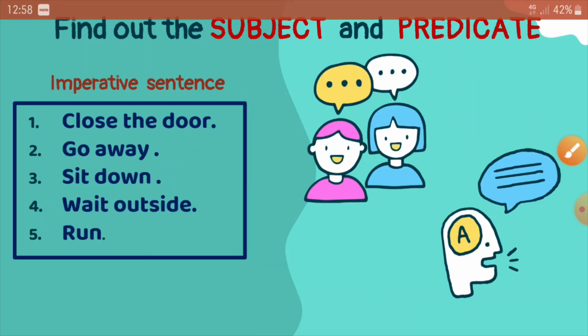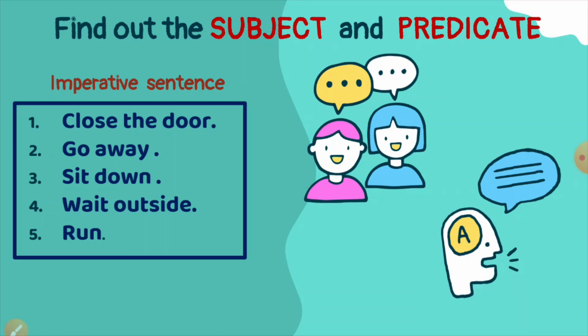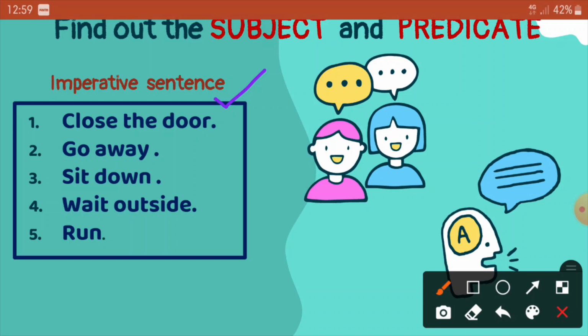Now let us move towards the next type of examples. Those are the imperative sentences. Dear students, imperative sentences always express some kind of request or command. So here you see the examples: close the door, go away, sit down, wait outside, or run. Here, if you see, there is only one word, that is run. That itself is a complete sentence.